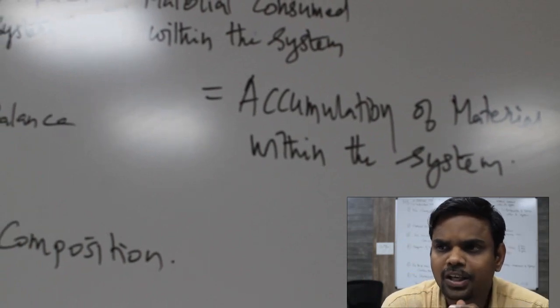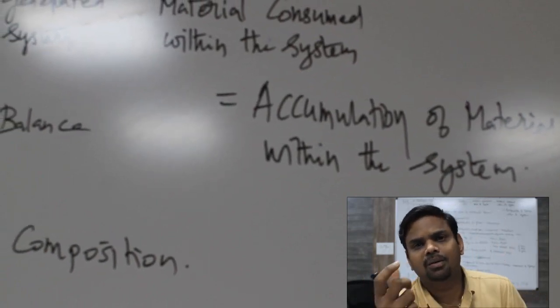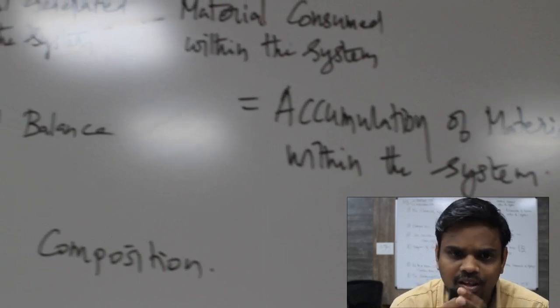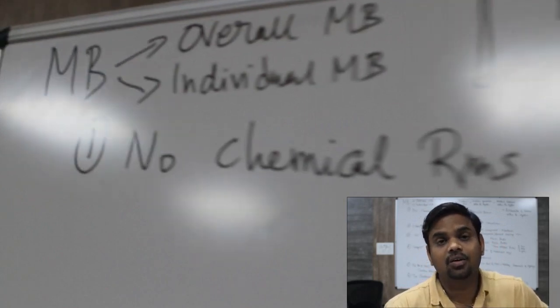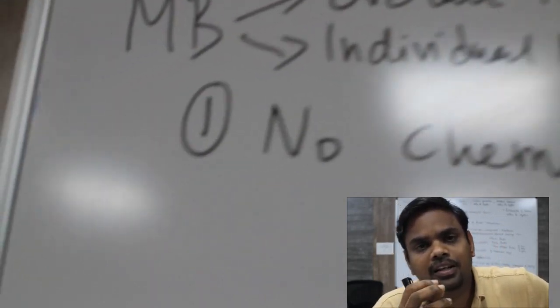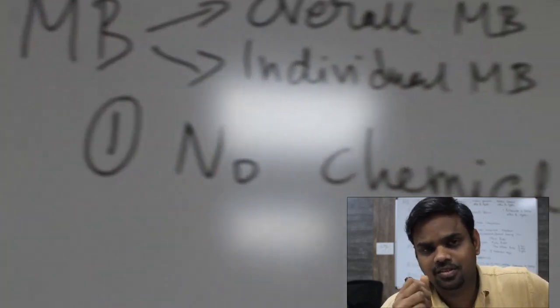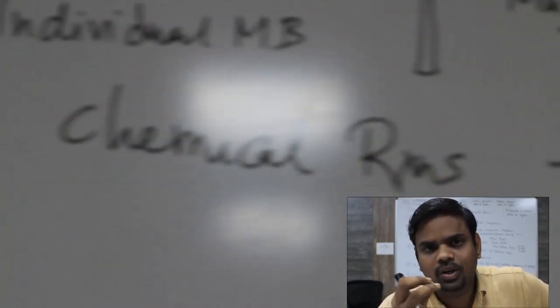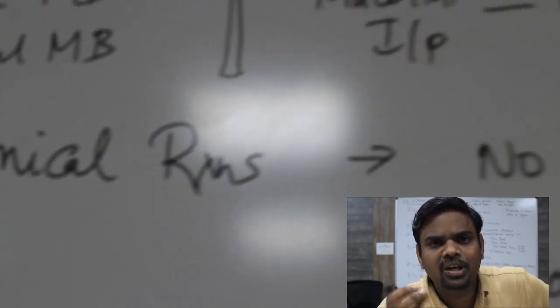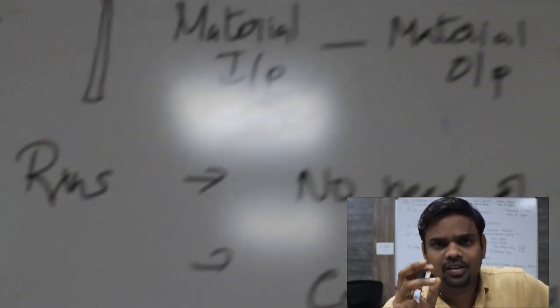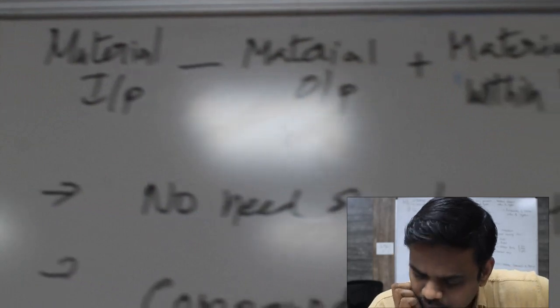So why should we do material balance? And before doing material balance, we have to choose a basis, right? How to choose a basis and how to do a material balance, we have to follow certain guidelines to help us do it effectively. How easily or how quickly we can do a material balance depends upon how we choose our material basis. So that we are going to see now. What are the guidelines for performing material balance? Let us look into it.